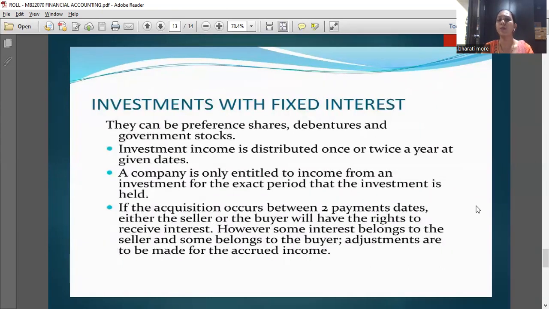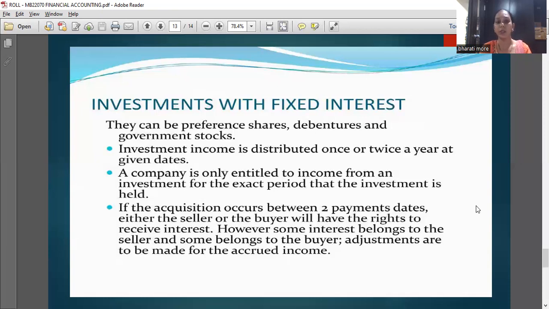Then investment with a fixed interest can be preference shares, debentures, and government stock. Point one is investment income is distributed once or twice a year at given dates. Second is a company is only entitled to income from an investment for the exact period that the investment is held.